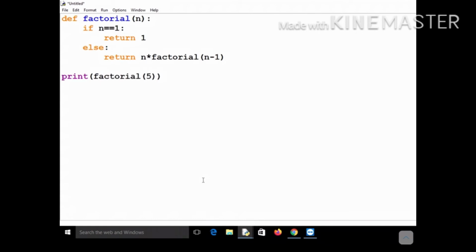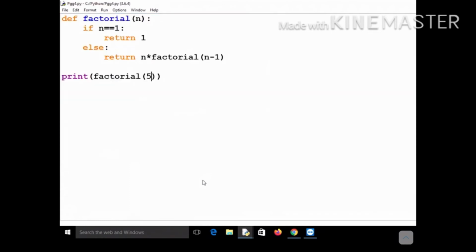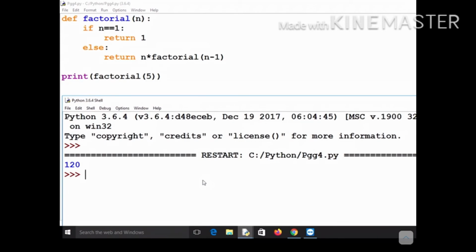Okay, so let me use it with 5, print factorial 5 for example, and it should give you the value 120. Let me run this particular thing, and you can see that the expected output is getting obtained. So this is very easy.